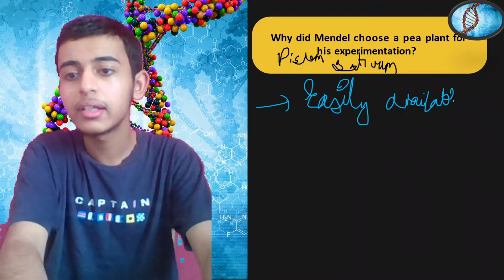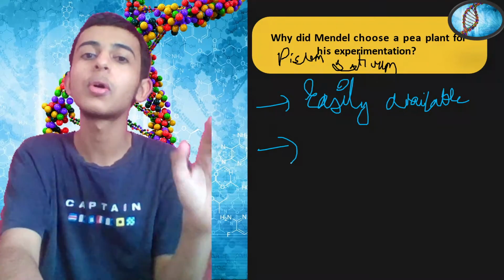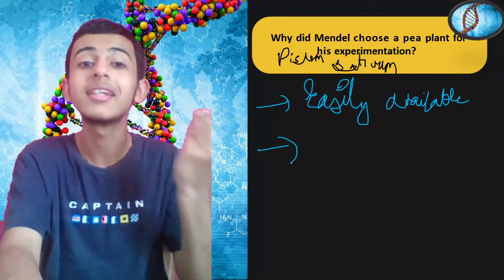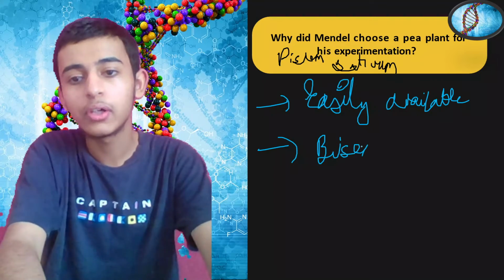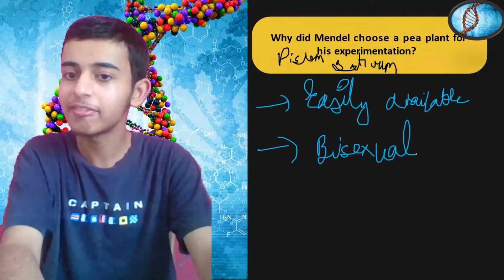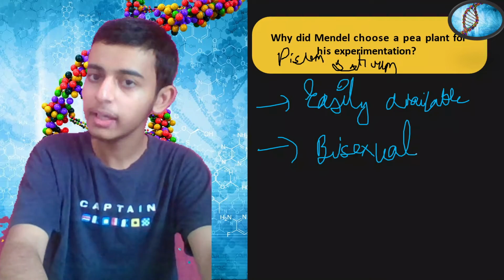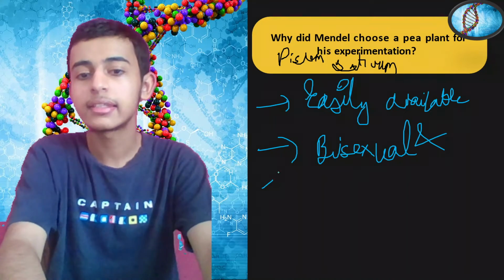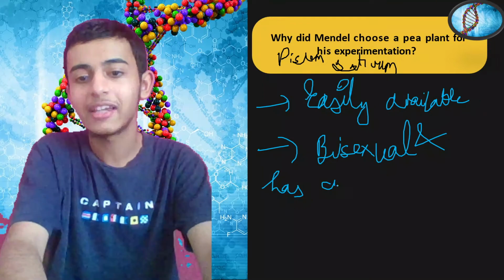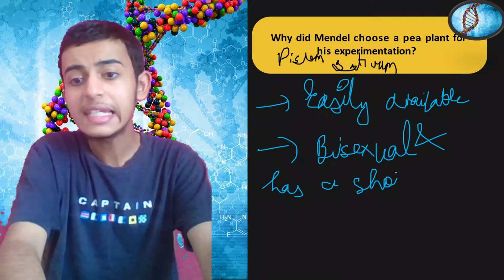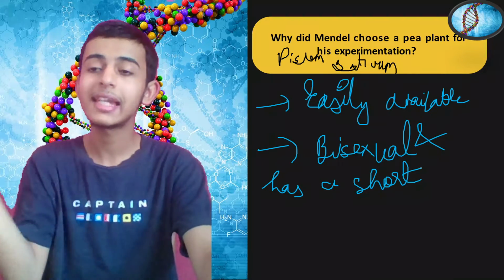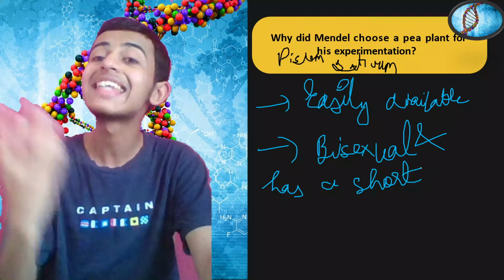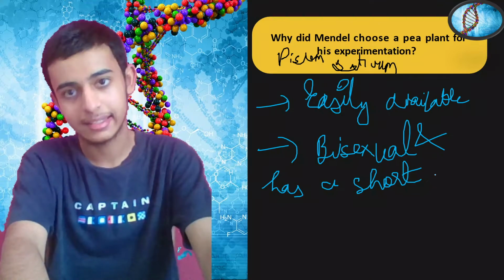If you take a very complex plant which is not grown much, then it would be difficult. It is bisexual, so it can undergo both self and cross pollination, and has a short lifespan. So you can easily get the progenies of this pea plant, the next generation, and can analyze.